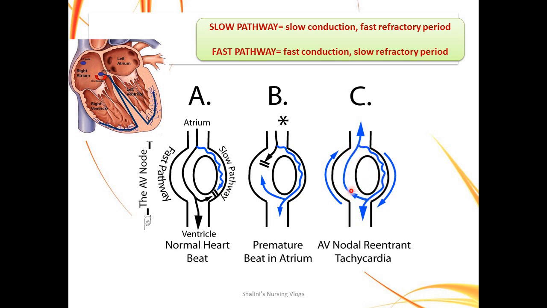A circuit is created. Now this impulse which has come from the atrium goes back to the atrium and again contracts the atrium. So there is some amount which is led down to the ventricles also, but then there is a circuit that is created. So that is what happens in AV nodal reentrant tachycardia.